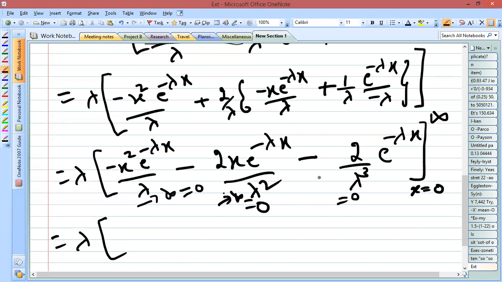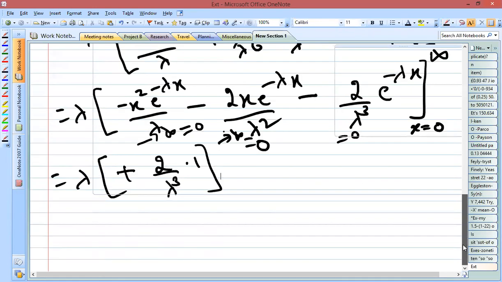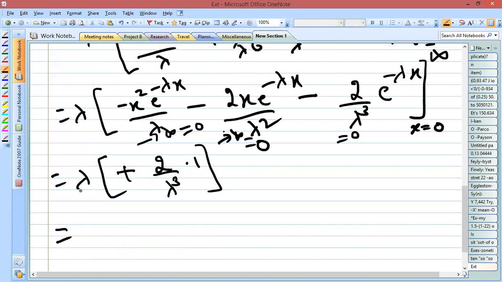So here minus into minus, when you substitute the lower limit, you will be having minus, and the minus of this term, whatever the term we have. So minus into minus is plus 2 by lambda cube. So e to the power 0 is 1. When you substitute x is equal to 0, that becomes e to the power 0, that will be equal to 1. So here lambda, 1 lambda gets cancelled. So here we will be having the answer as 2 by lambda square. So it is somewhat a lengthy process. It will take time. So with patience, you need to solve and get the answer.